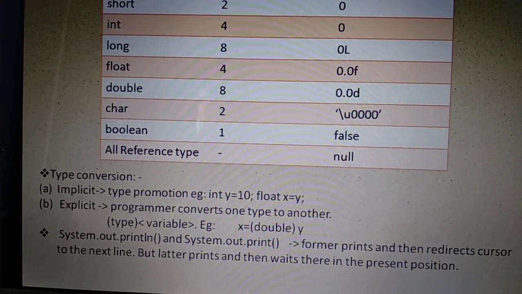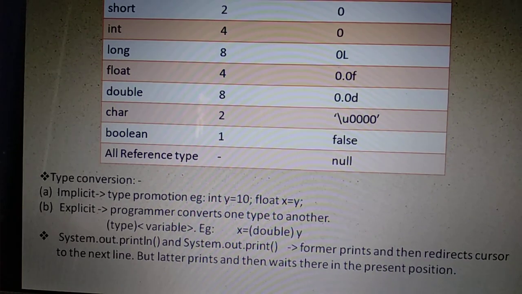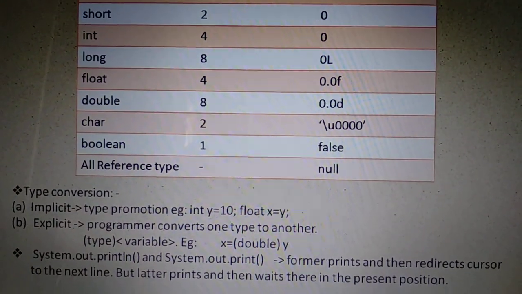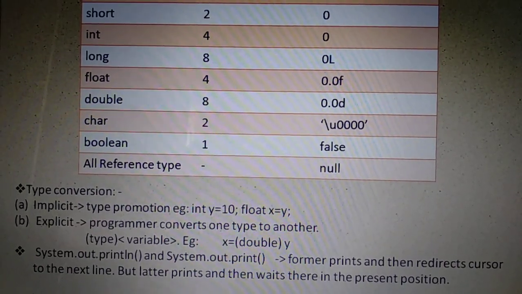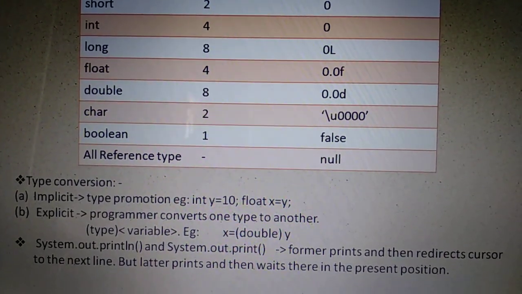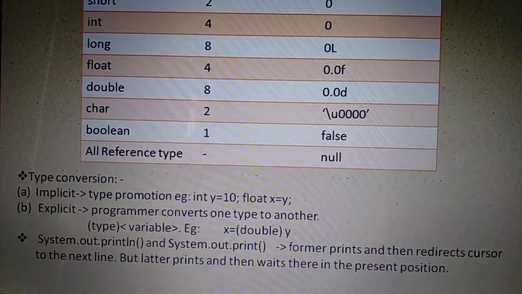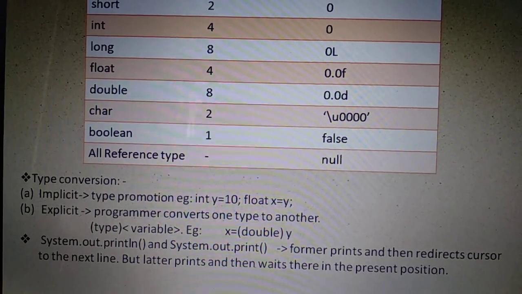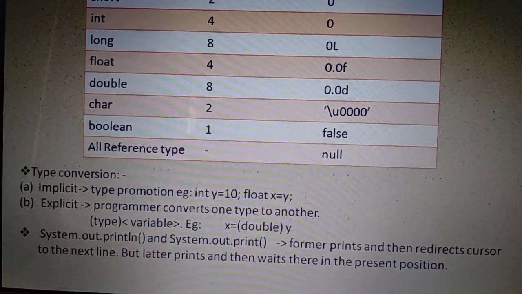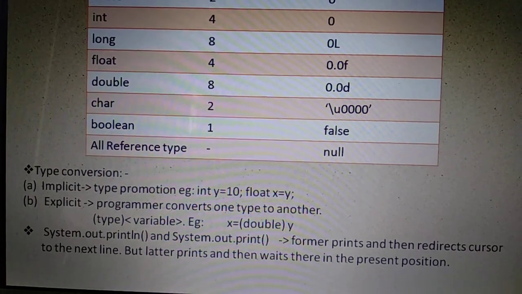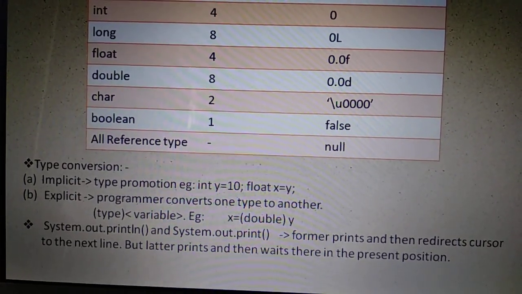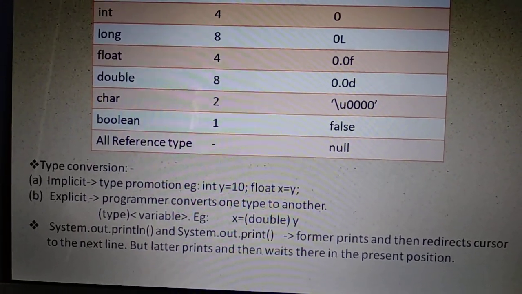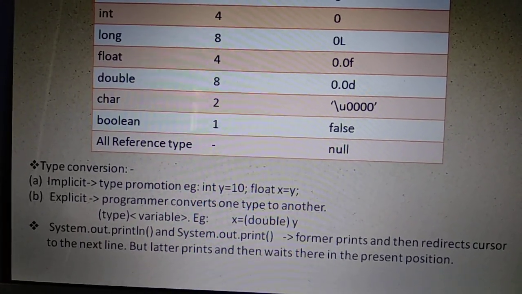Second one is explicit conversion. Here we have the rights to convert one data type to another. We programmers can convert this, and it is written using the data type in brackets, then the variable name. Look at the example. x is equal to (double) y. Double is given in brackets. So whenever you see a data type in brackets along with that, definitely you can write that as an explicit conversion. Here what happens is, variable y, whatever data type it is, no problem, it is converted into double data type, and then it gets stored in x.